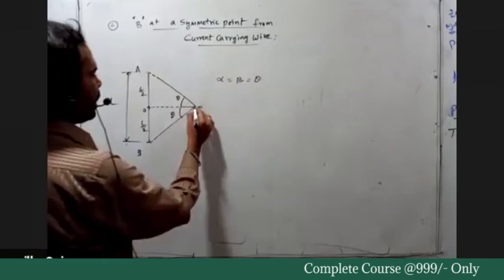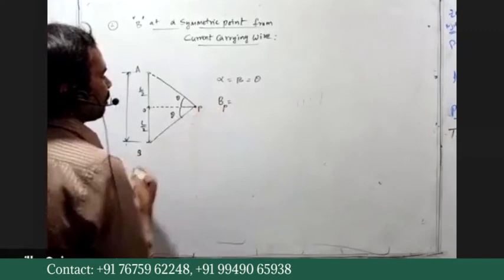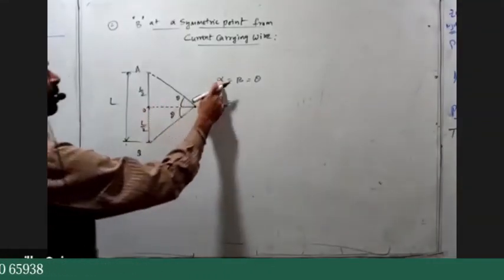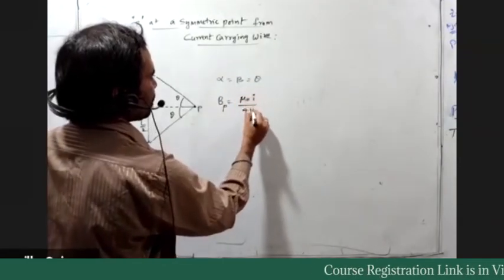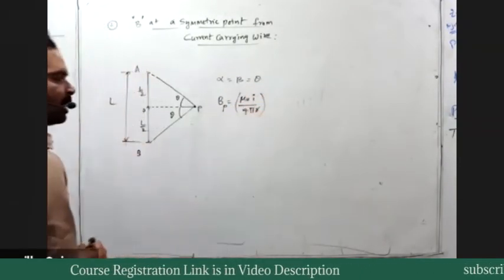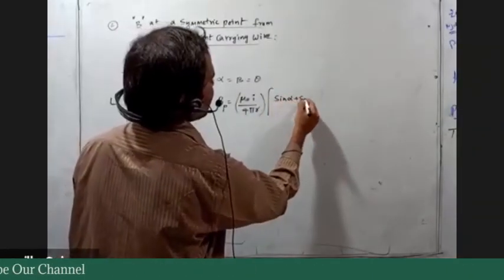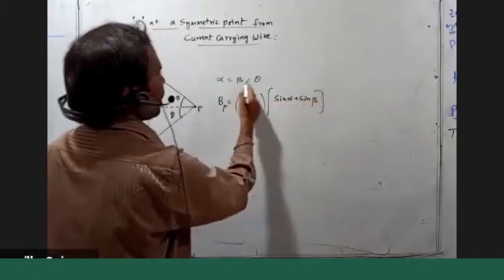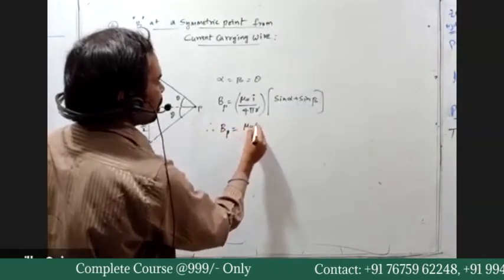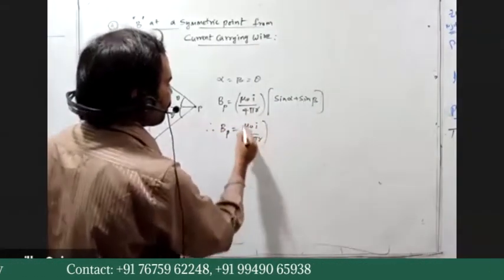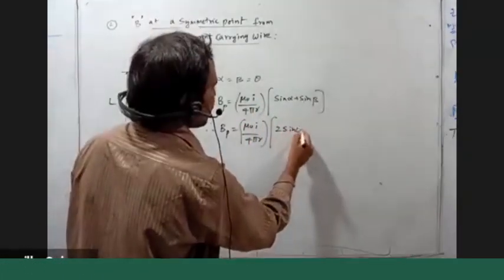Then at the point P, I want to calculate the magnetic field induction BP. The expression for a finite current carrying conductor is mu naught I by 4 pi r of sin alpha plus sin beta. Here alpha equals beta equals theta, therefore BP is mu naught I by 4 pi r of sin theta plus sin theta, which gives 2 sin theta.